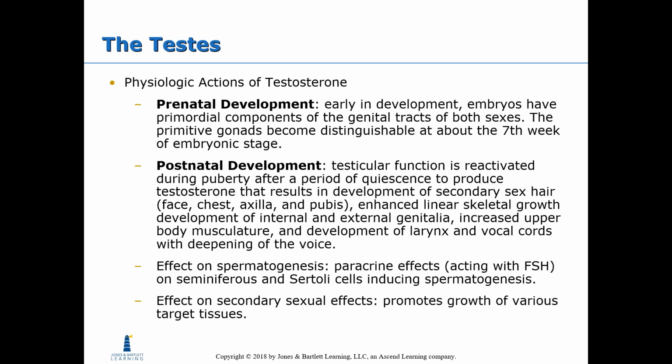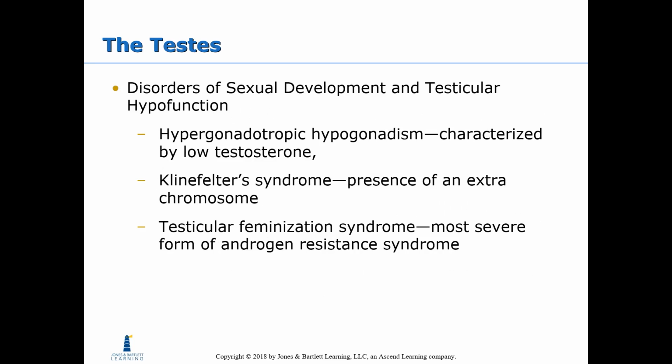Effect on spermatogenesis: paracrine effects acting with follicle-stimulating hormone on the seminiferous and Sertoli cells, inducing spermatogenesis. Effect on secondary sex effects: promotes the growth of various target tissues. Disorders of sexual development and testicular hypofunction. So hypergonadotropic hypogonadism is characterized by low testosterone. Klinefelter syndrome is the presence of an extra chromosome. So in Klinefelter's, it's XXY.